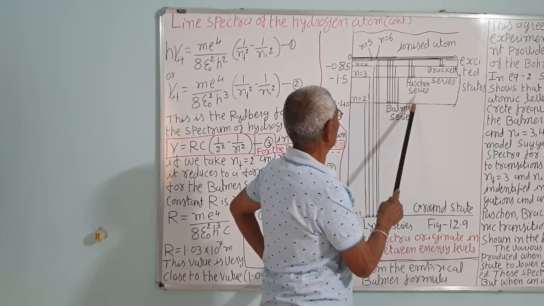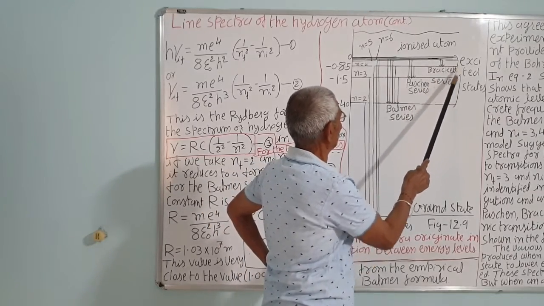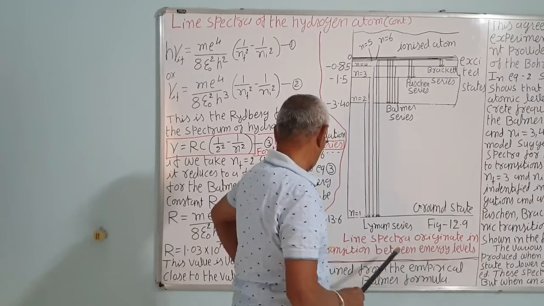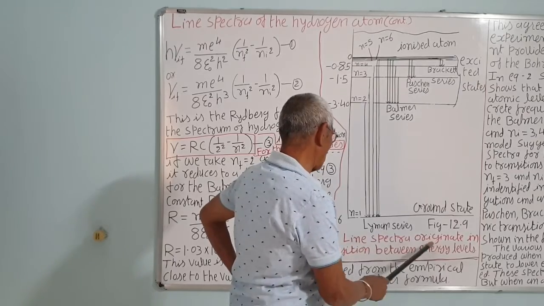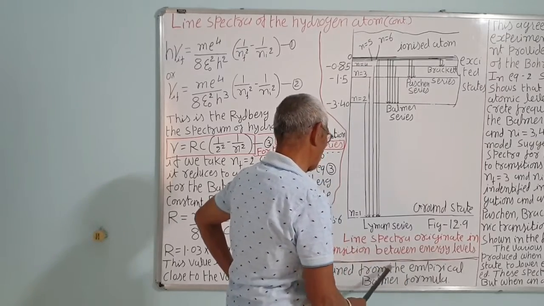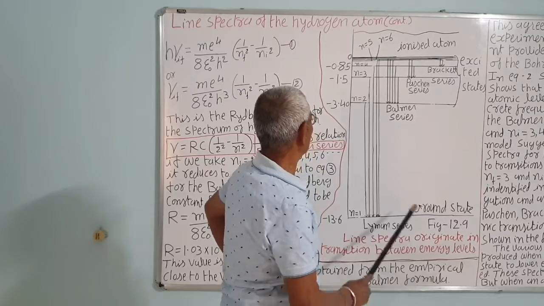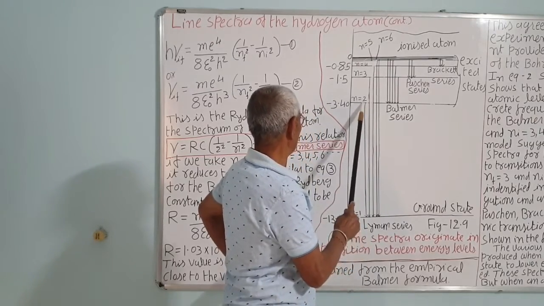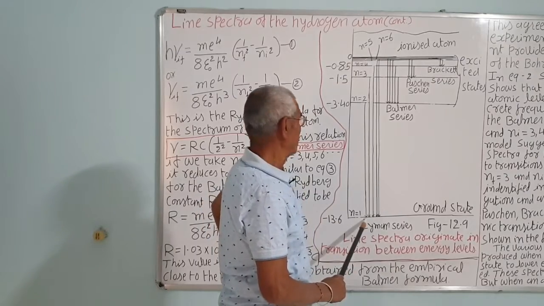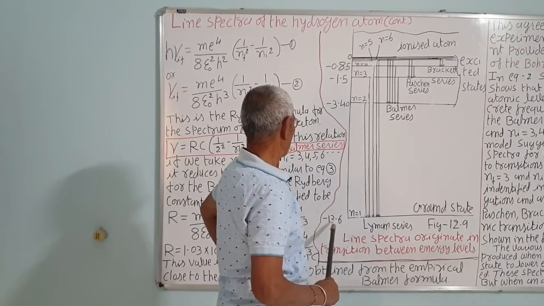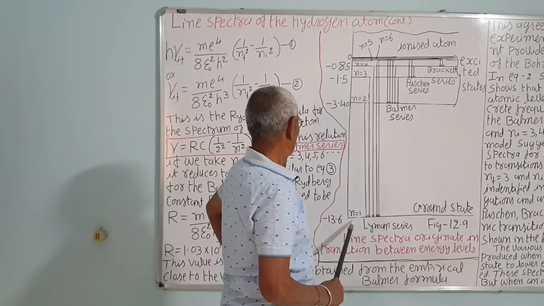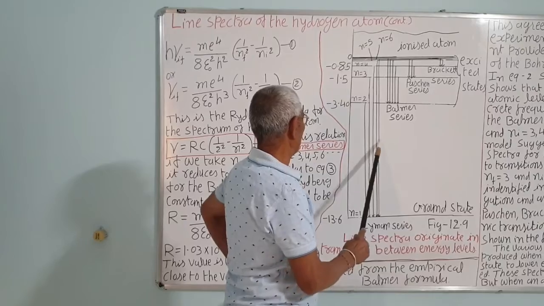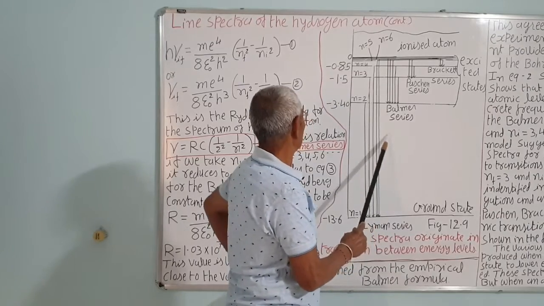Similarly, Paschen series, Brackett and Pfund also, which are not shown, but I have drawn the figure in the earlier lecture. So the line spectra originate in the transition between the energy levels. When an electron jumps from one energy level to another, it emits radiation, from higher energy to lower energy, the ground state. This is the lowest one, negative highest, correct? So the difference of the energy will be radiated in the form of photons.